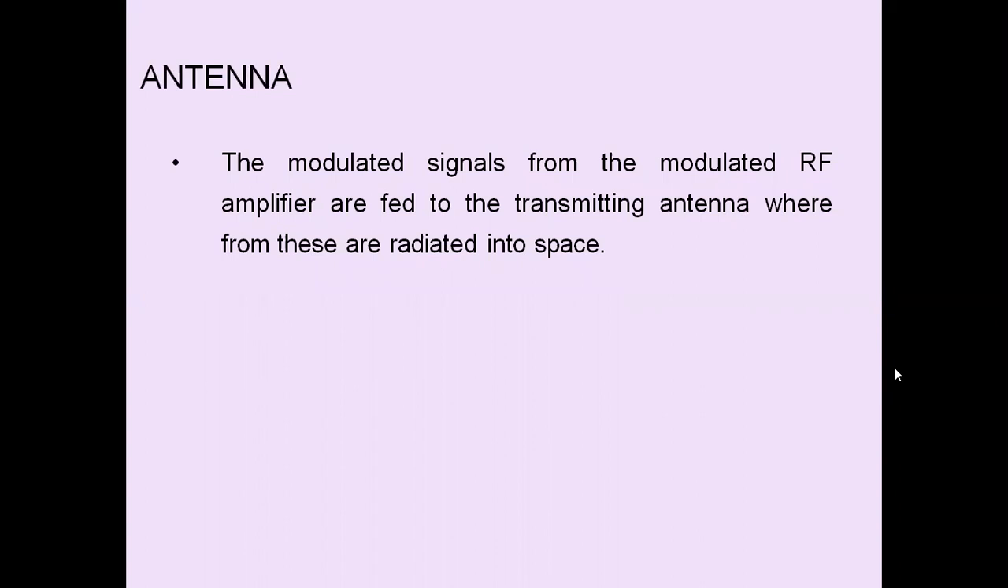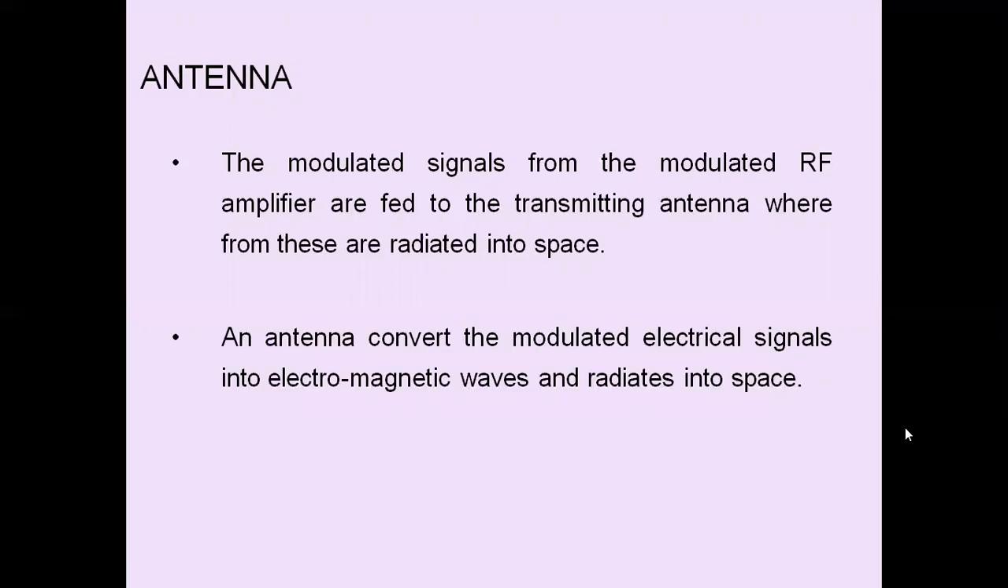Antenna: the modulated signal from the modulated RF amplifier is fed to the transmitting antenna, where these modulated signals are applied into the space by using electromagnetic radiation. Hence, an antenna converts the modulated electrical signal into an electromagnetic wave and radiates it into the space. Now we'll see the specifications of transmitters.